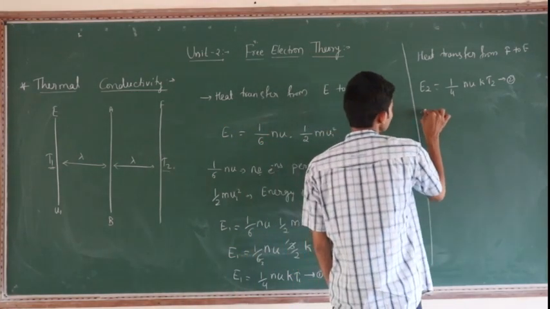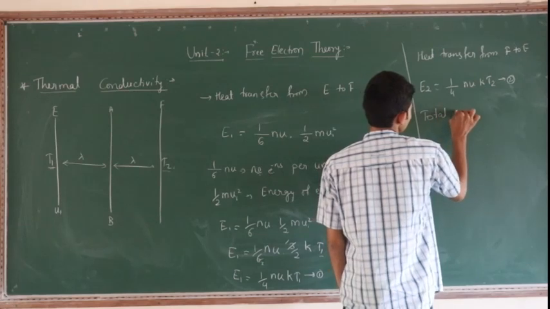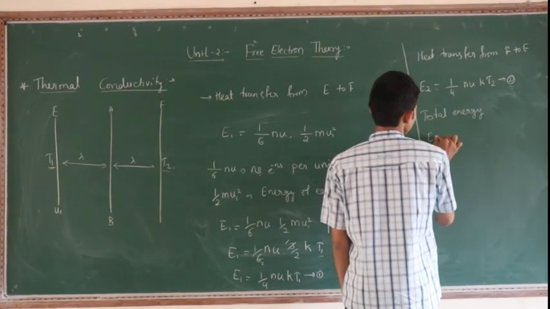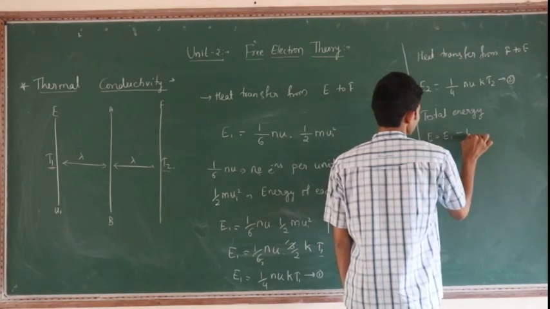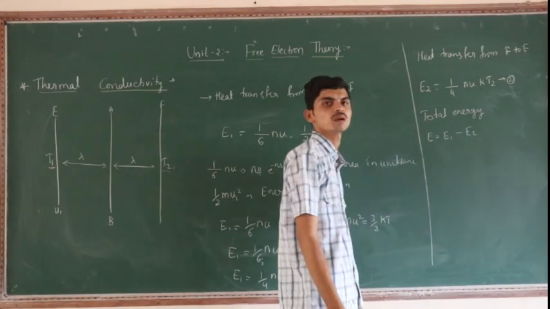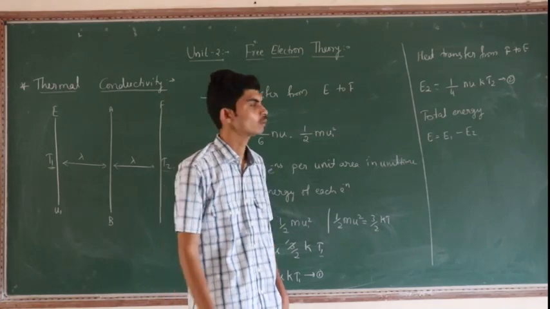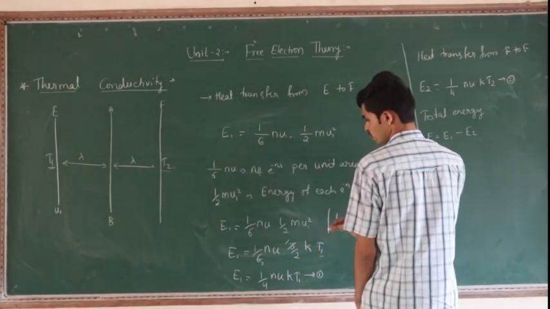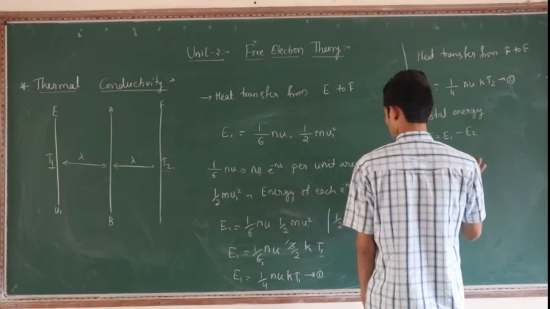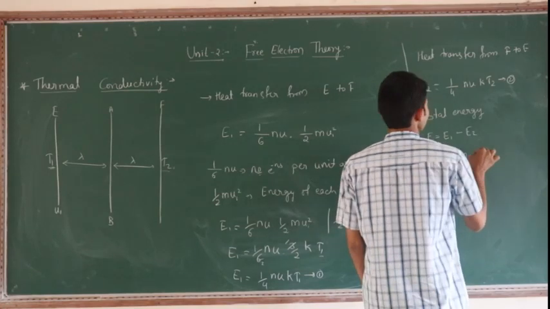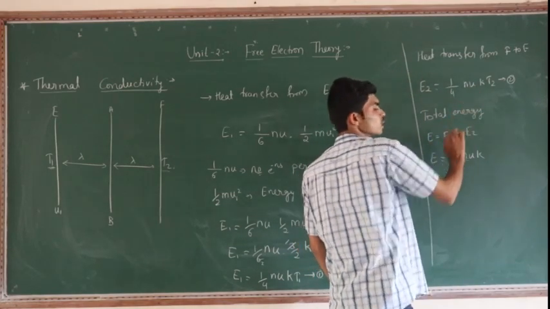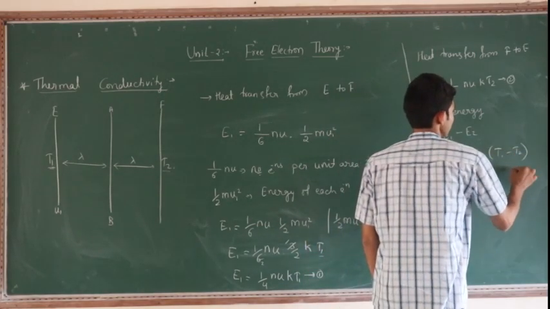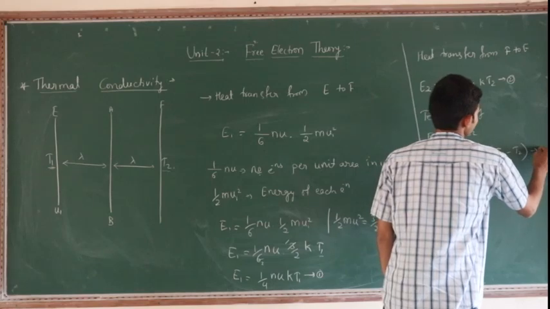Then the total energy is given by E is equal to E1 minus E2. What will you get? E is equal to 1 by 4 n u k, which is common, into T1 minus T2. This is equation number 3.